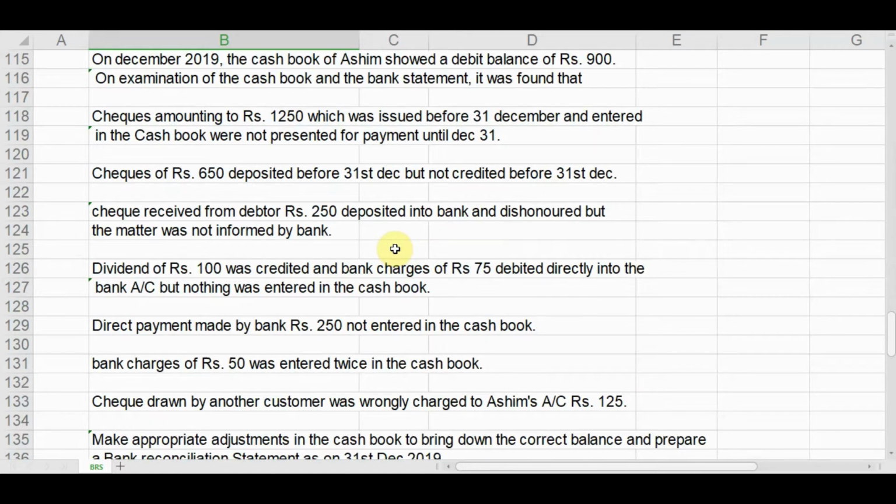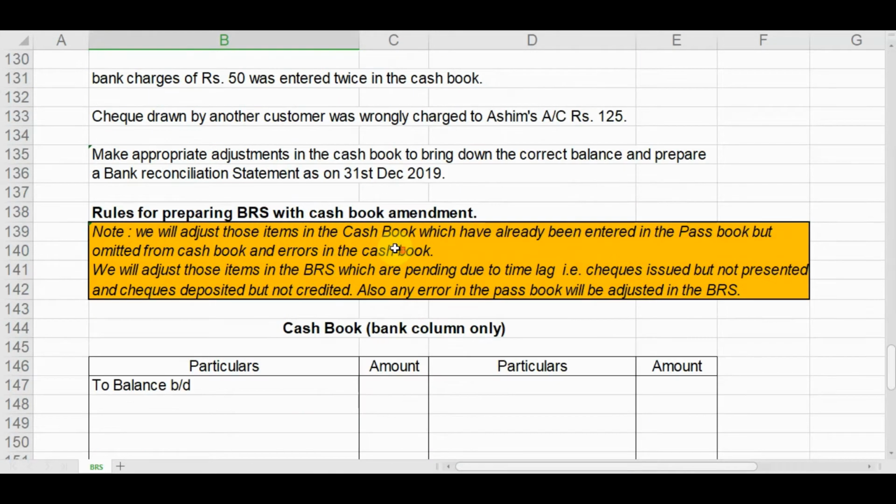Before going into the problem, let me tell you one thing. What are the rules for preparing BRS with cash book amendment? We will adjust those items in the cash book which have already been entered in the passbook but omitted from the cash book, and errors in the cash book. These we will adjust in the cash book.